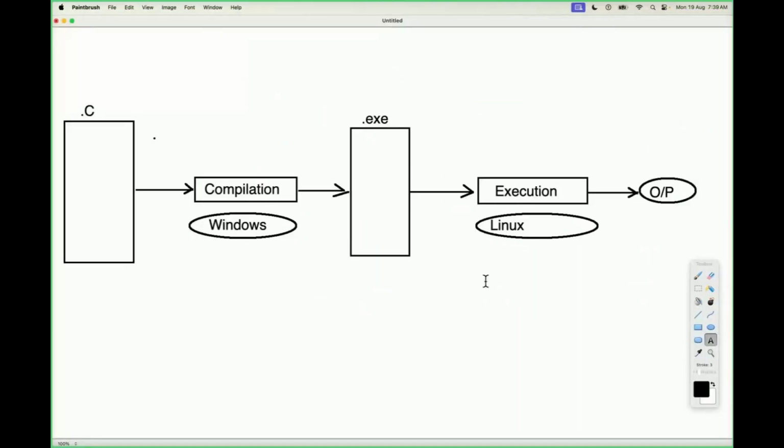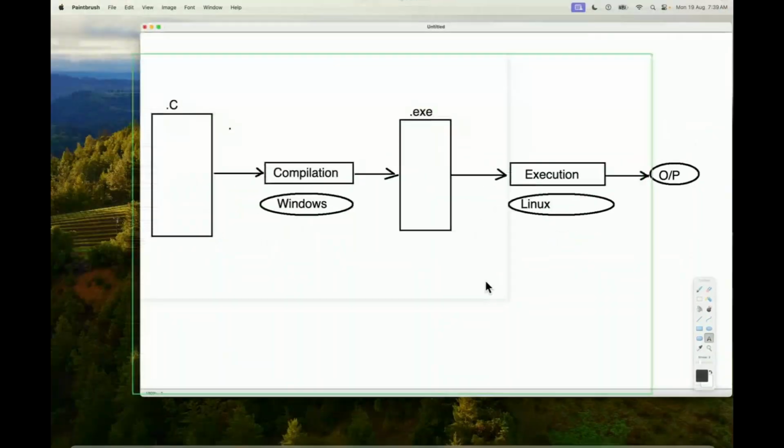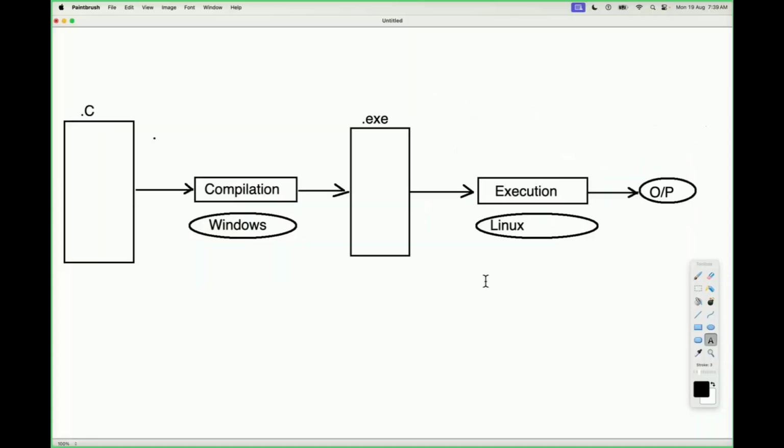What happened? Why it is going on like this? Let it complete it.